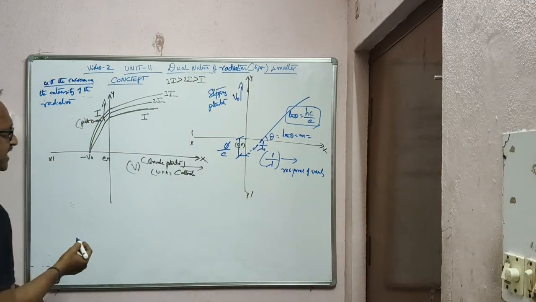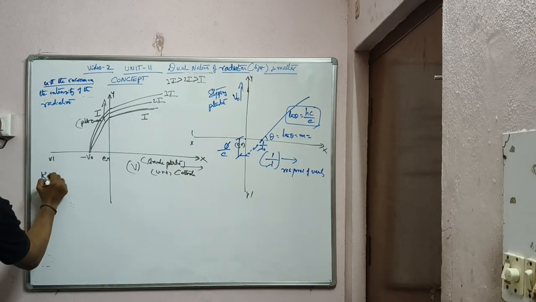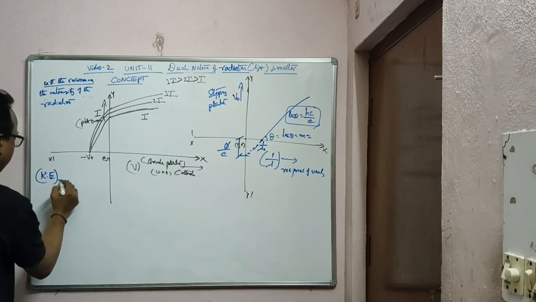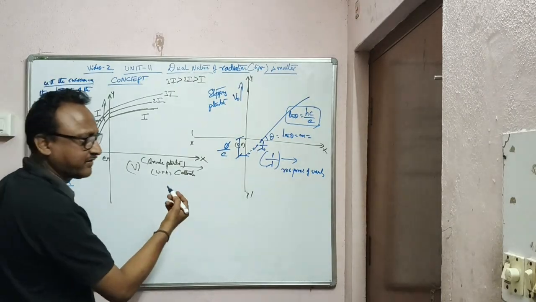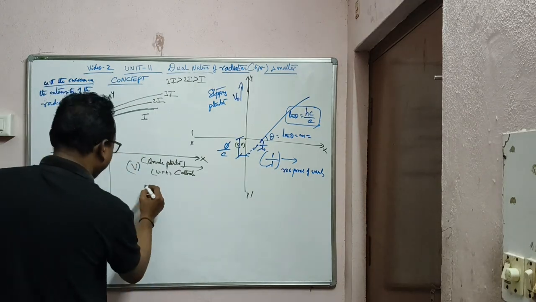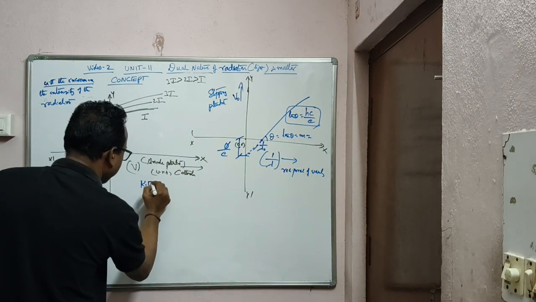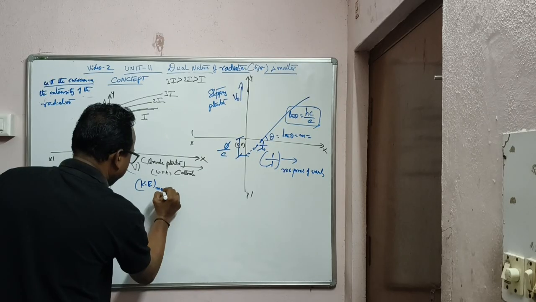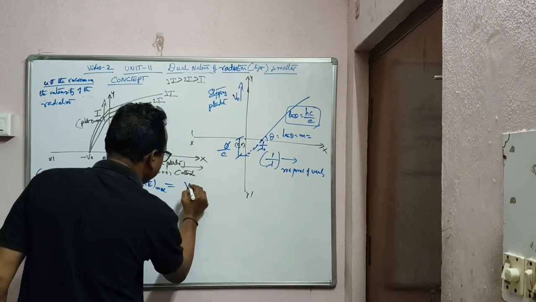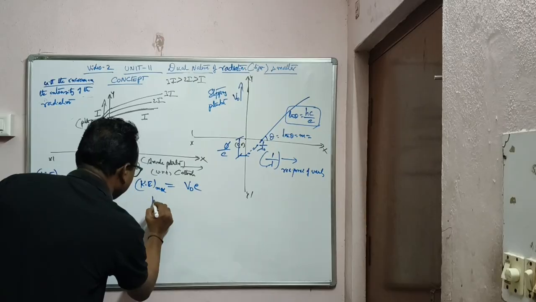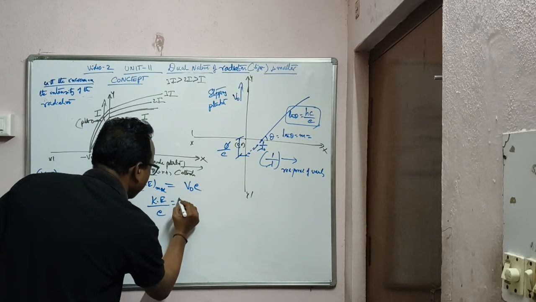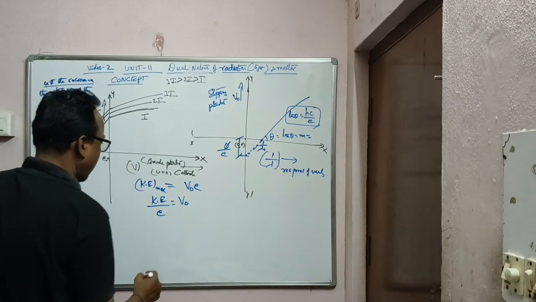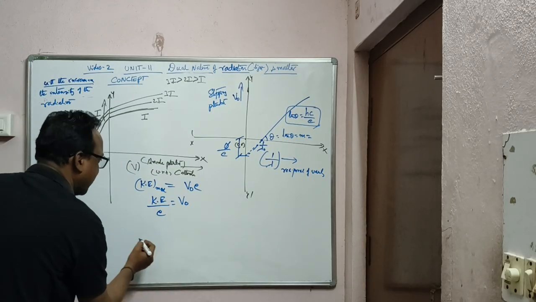Look at the equation I gave earlier: KE max, whatever it is, is consumed by the stopping potential, eV0, and we know the maximum kinetic energy is E minus phi.